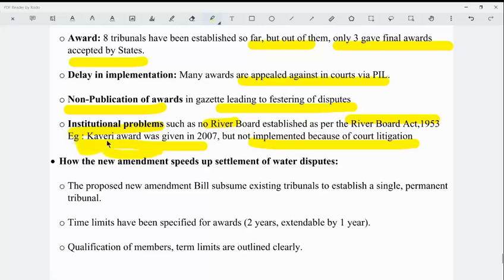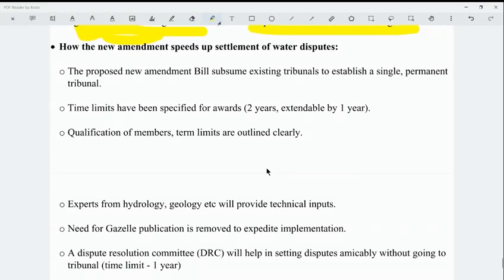As you can see in this case, we have given the example of Kaveri Award, which was given in 2007, but it has not been implemented as yet because of the court litigation. So that is why the need of a single and a permanent tribunal to adjudicate the water disputes between the states is of very, very high importance. Okay, so how do the new amendments speed up the settlement of water disputes?